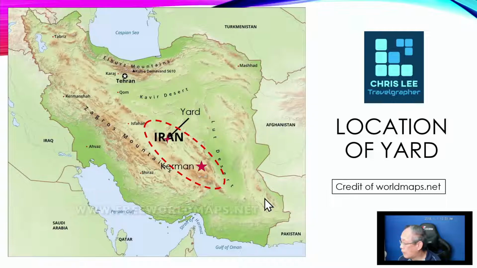And now, just to let you have an idea of where Yazd city is, if you look at this topography map again, you can see Yazd is almost right at the center of Iran, and it's squeezed between two mountain ranges, on the north and the south. It's for this reason also a place much higher than the other regions compared to Shahdad. So it's for this reason that Yazd city is very dry and hot as well.